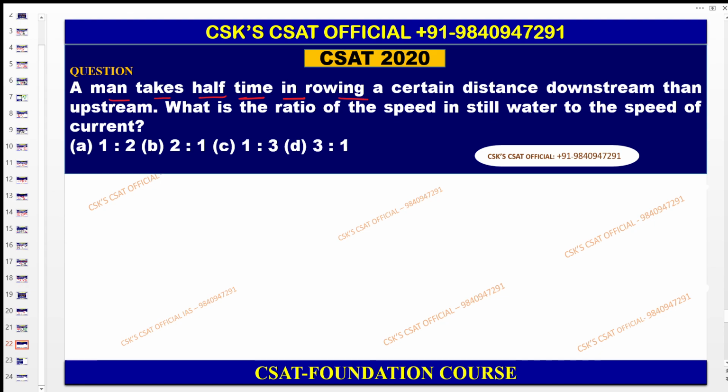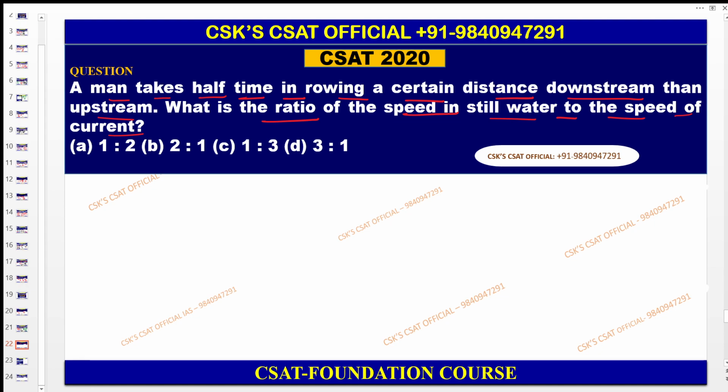The man takes half the time in rowing a certain distance downstream than the upstream. So the ratio has been provided here. Then what is the ratio of the speed in still water to the speed of the current? So we need to find the ratio.